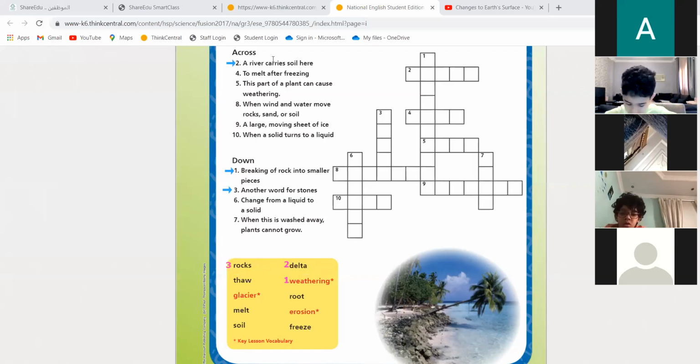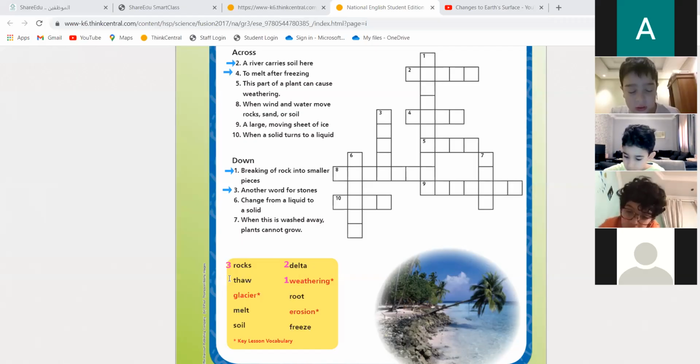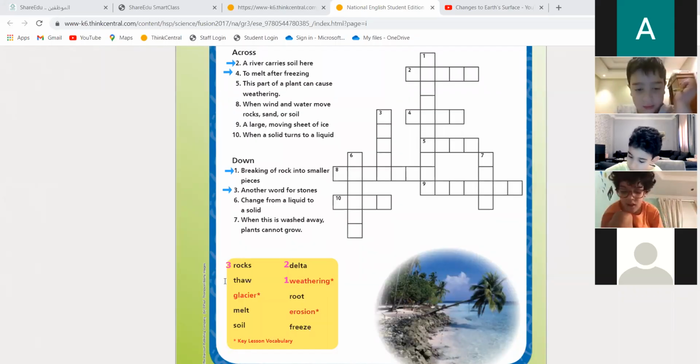Number 4. To melt after freezing. We call it, hi Faris, to melt after freezing. Is it freeze, melt, or thaw? Yes, that's right. Number 4 is thaw.